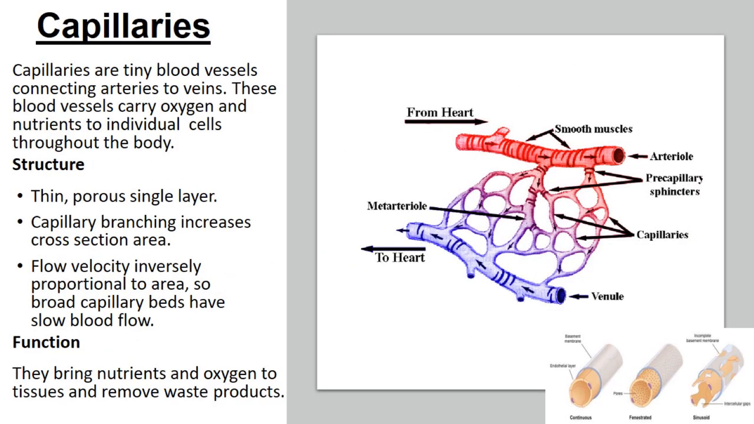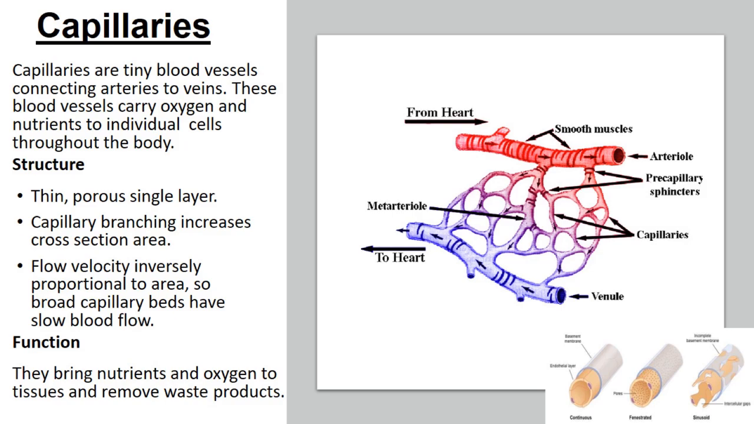Now the next blood vessels are capillaries. Capillaries are very tiny blood vessels. They connect the arteries to the veins, and these blood vessels carry oxygen and nutrients to individual cells throughout the body. Their main function is to connect the arteries and veins with each other.